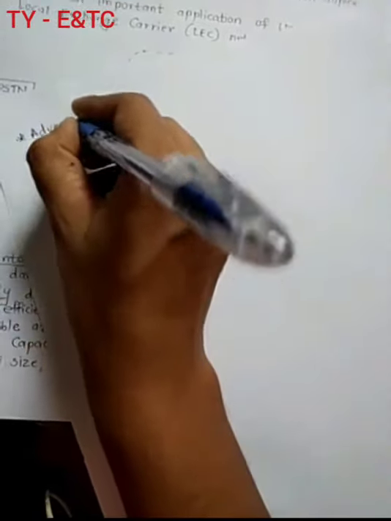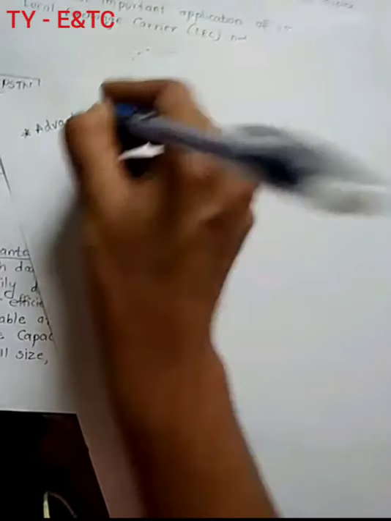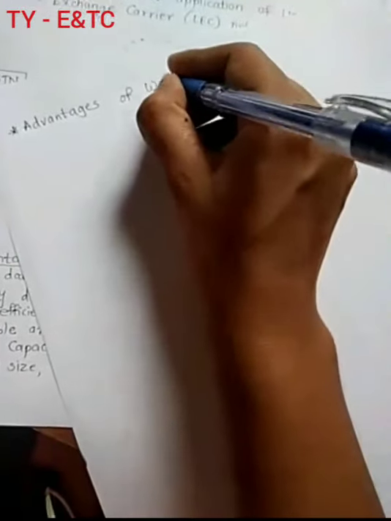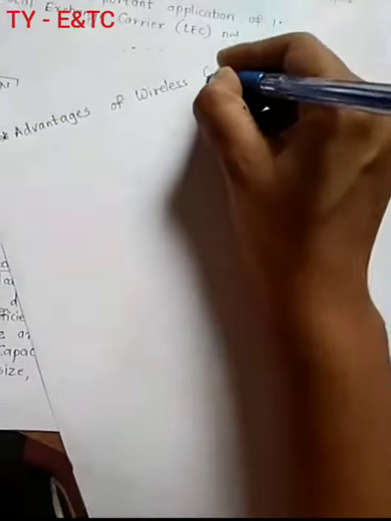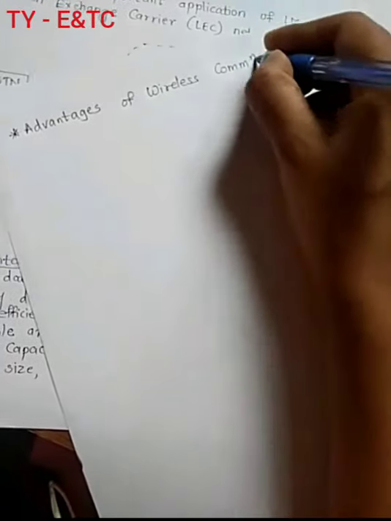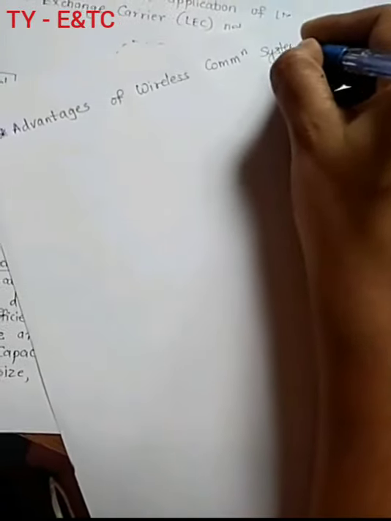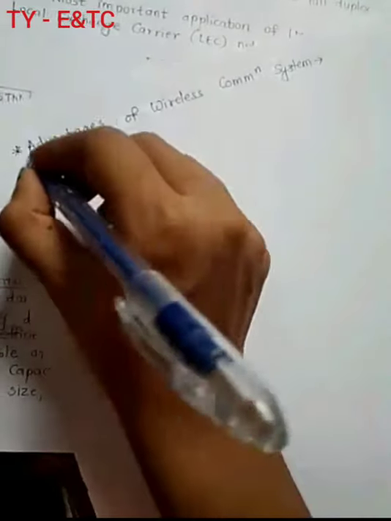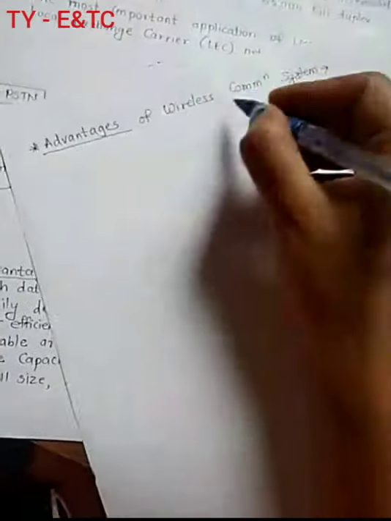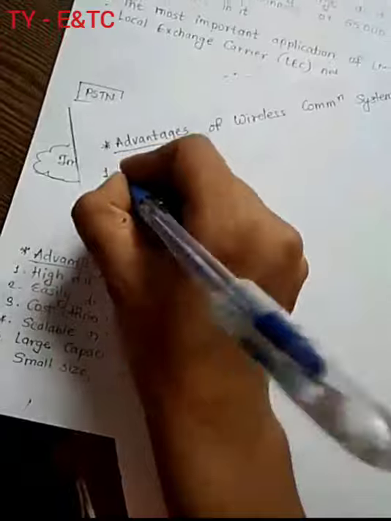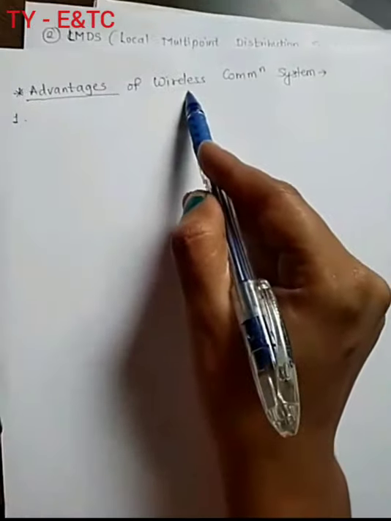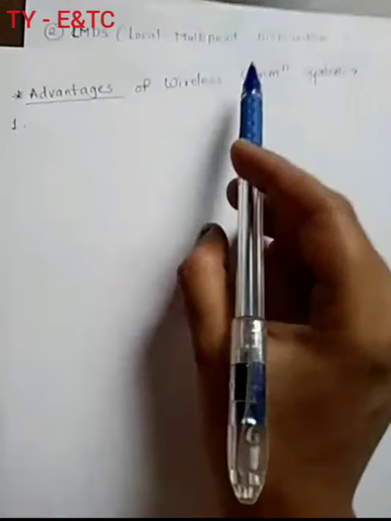Advantages of wireless communication system. We are talking about the general advantages of wireless communication systems. Orally only I will tell you. The first advantage is that the cost and maintenance of any wireless communication system is less.